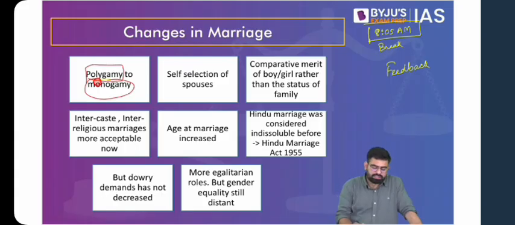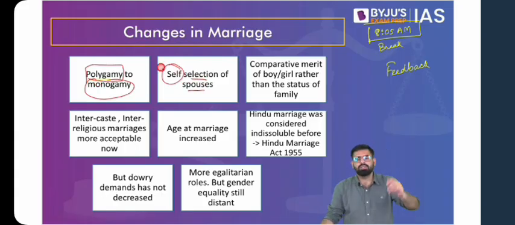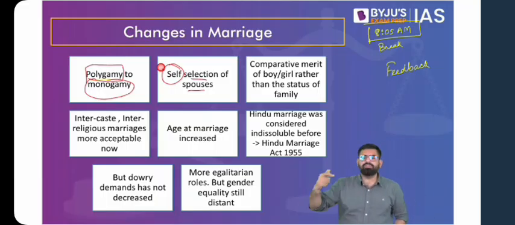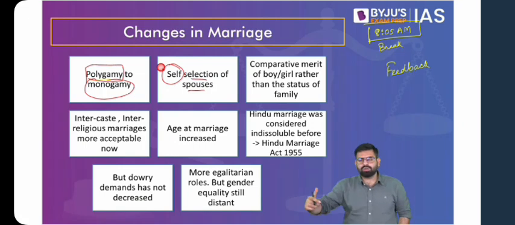Then we talk about selection of spouse. You see that now it is done by the boy and the girl involved. Now it is more about the compatibility of the girl and the boy rather than family. Because in the traditional institution of marriage, we said that it is the compatibility of families which matters. So it is basically the class of the families which matters. Now it is more about how comfortable they are, how compatible they are.